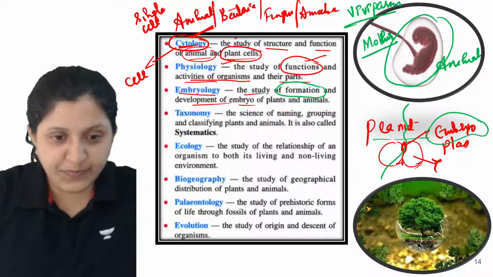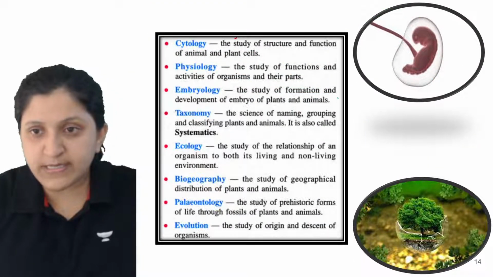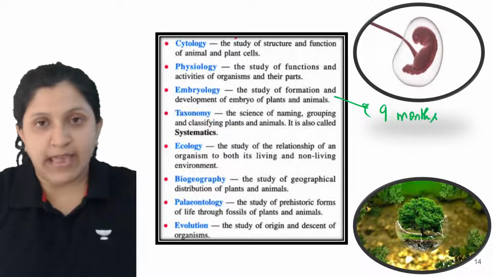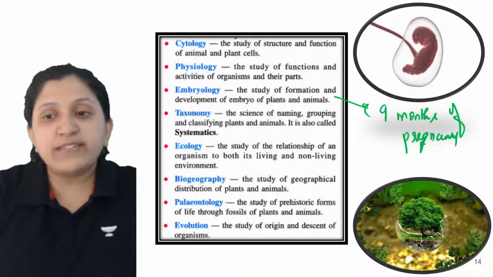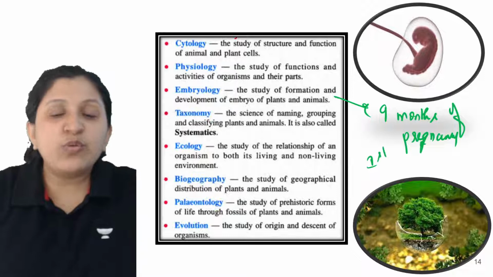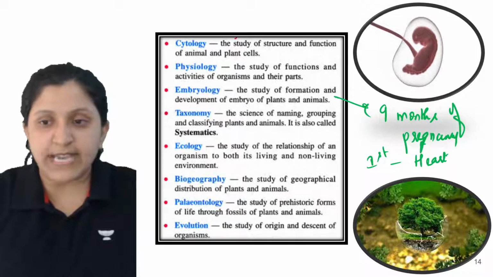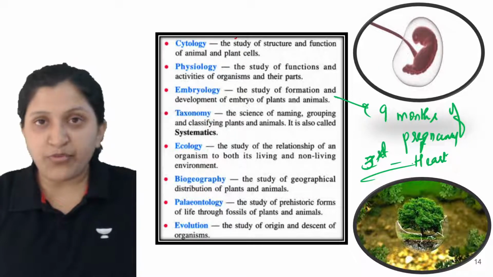Okay, so let's say in 9 months of pregnancy, what are the changes that can happen? When we mention that, you can find that in the first month a heart development can be there. By the third month, when you scan it, there is complete development of a heart.